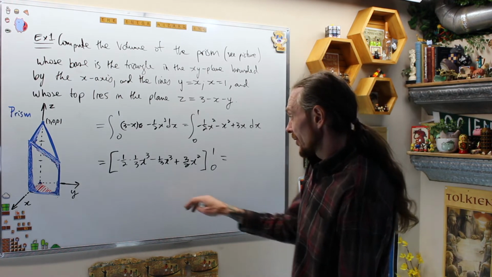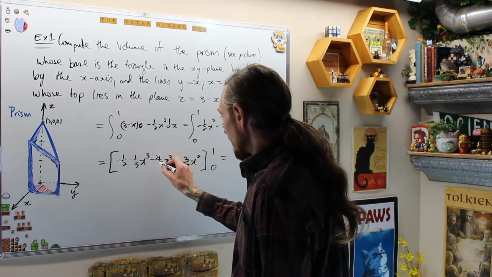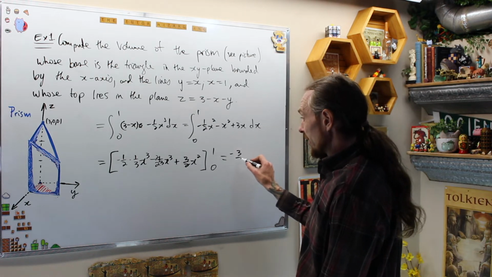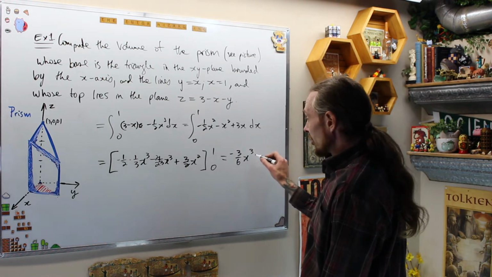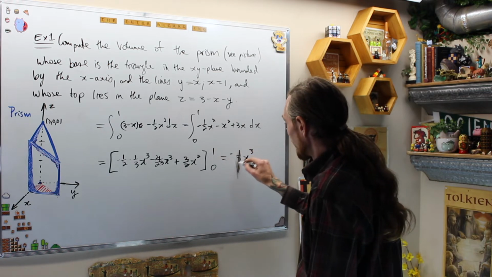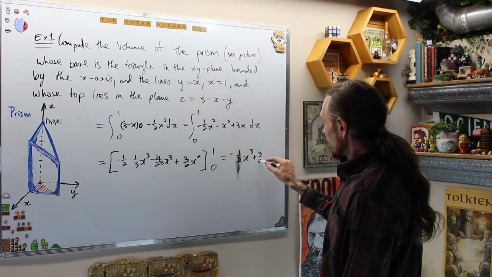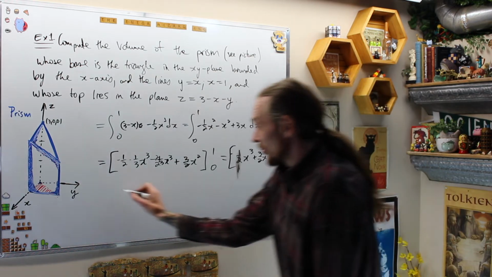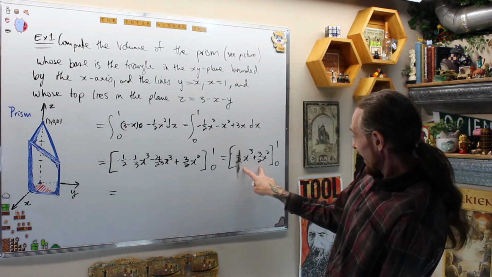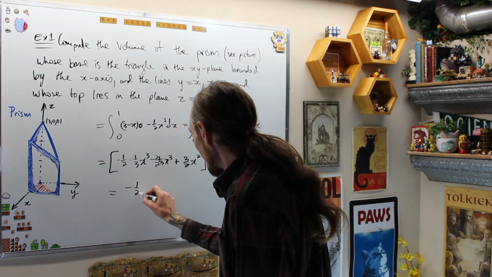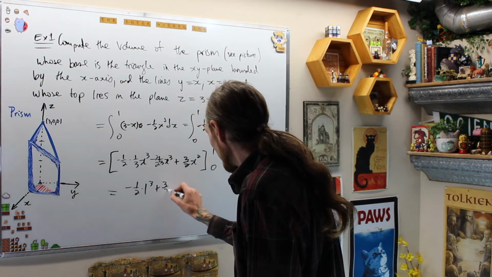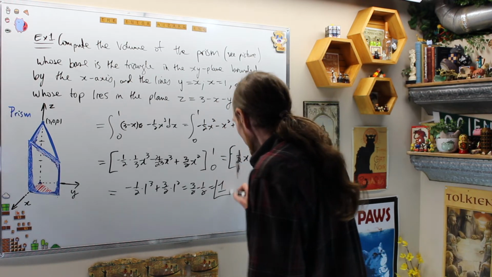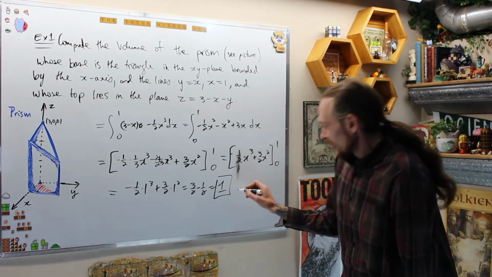Maybe I should combine that first. We need a common denominator there. And so what am I going to get? I'm going to get negative 3 over 6 x cubed, which is going to give me 1/2, plus 3 over 2 x squared, evaluated from 0 to 1, which is going to be a whole lot better than last time. That's going to give me negative 1/2 times 1 cubed plus 3 over 2 times 1 squared, which is 3 over 2 minus 1/2, which is 1. It's a unit volume, units cubed.